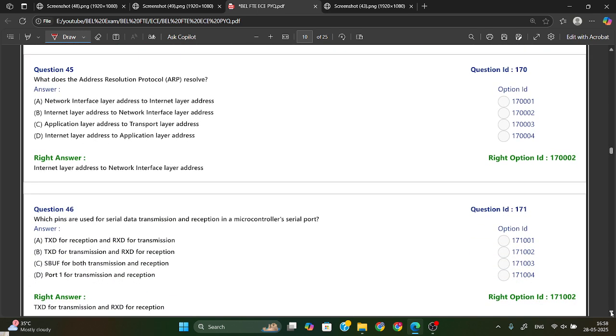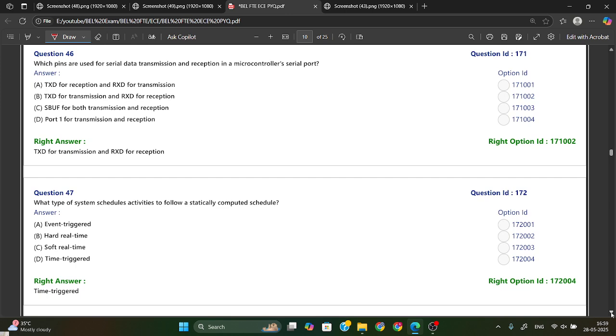Now the next one is, what does the Address Resolution Protocol, that is ARP, resolve? So ARP resolves the internet layer address to a network interface layer address. Option B is your right answer.